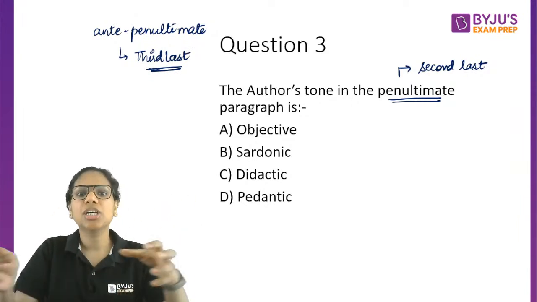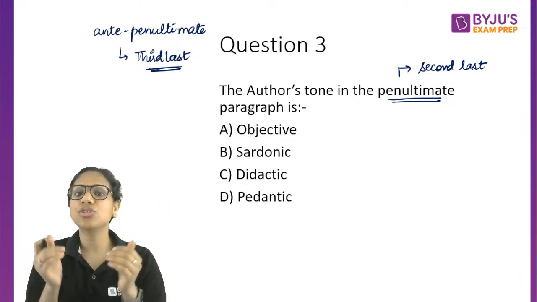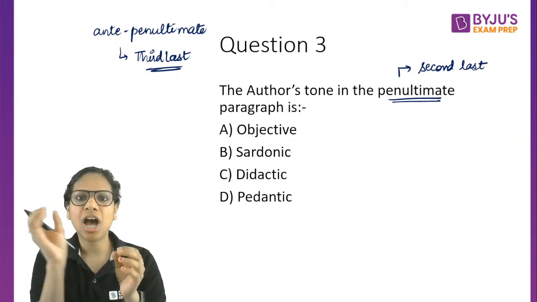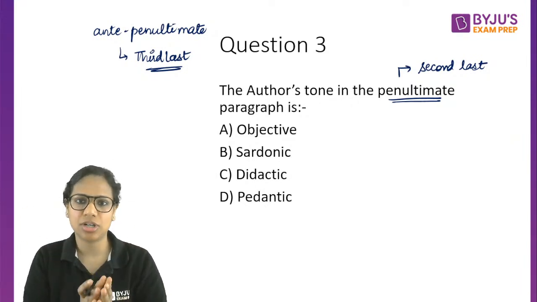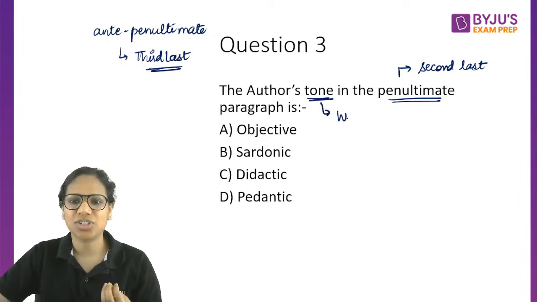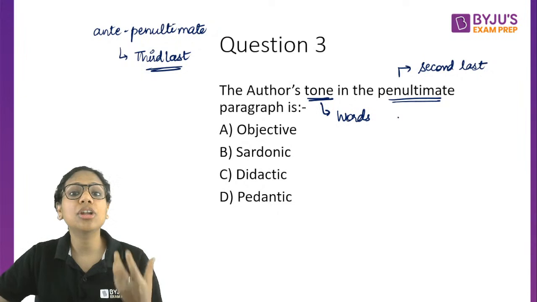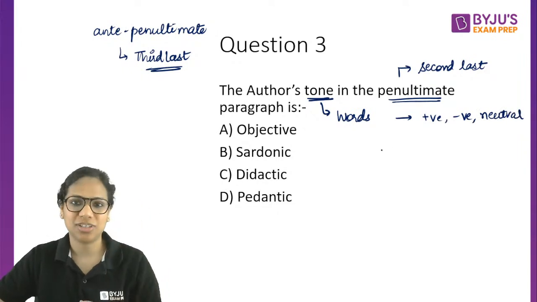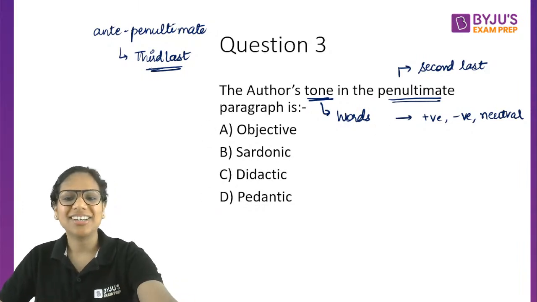In the writing style, the structure of the passage comes into the picture. You look at how the author has arranged his or her thoughts. In the tone, the words that the author has used, the connotation associated with those words, positive, negative, neutral, that becomes the primary thing to look for. So these are your options. First of all, I hope you know the meanings of these words.